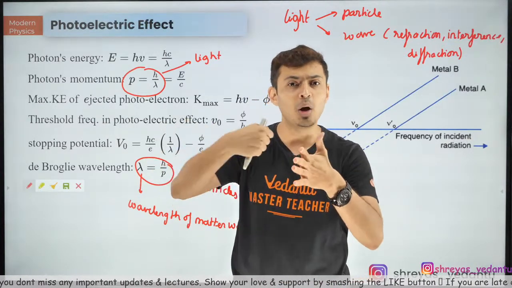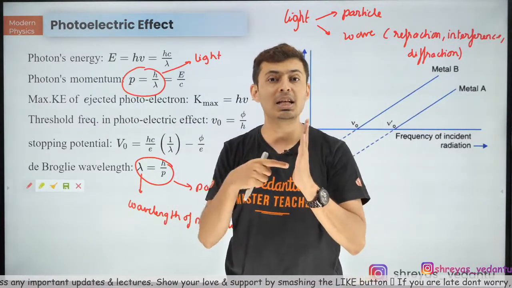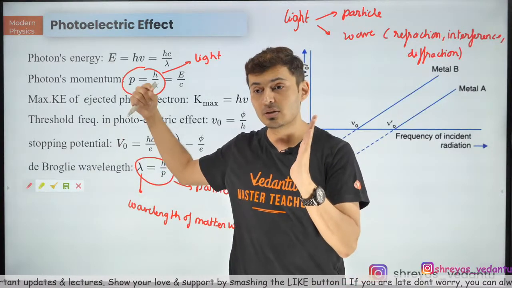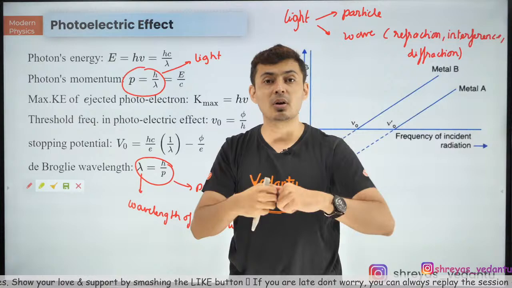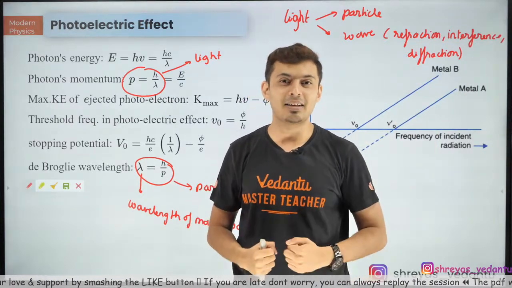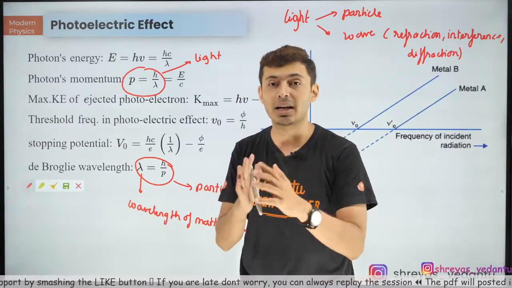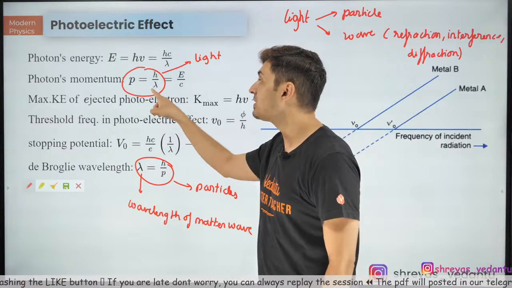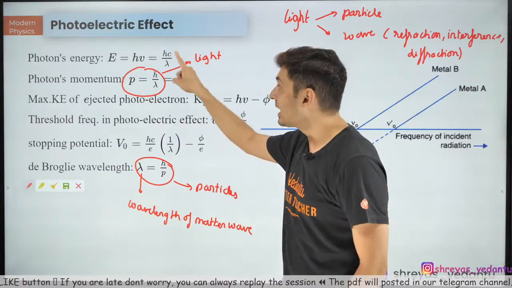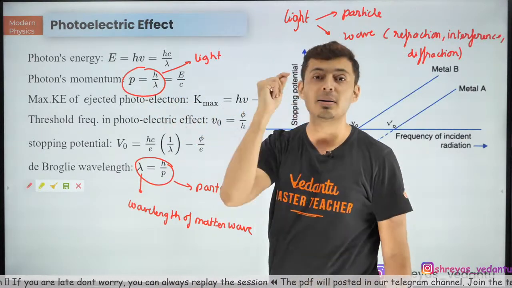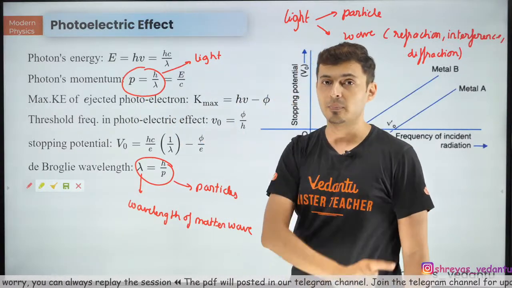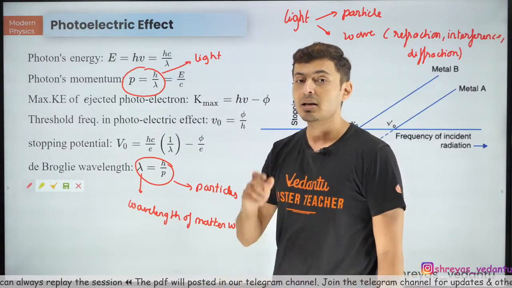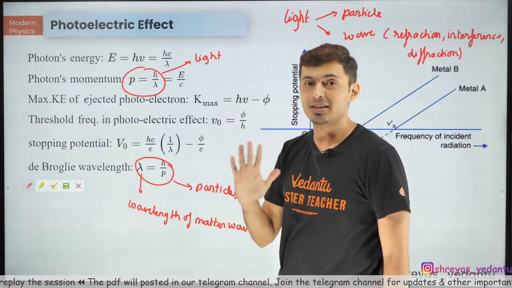But the moment it falls on a surface, you will see there will be momentum. You will see those particles collide and apply force on those electrons, they knock them out. So that is particle-like behavior. So it shows both kinds of behavior. The significance of this equation is that light shows particle behavior as well, because light possesses momentum. That's what the significance is. Remember, waves do not possess momentum.